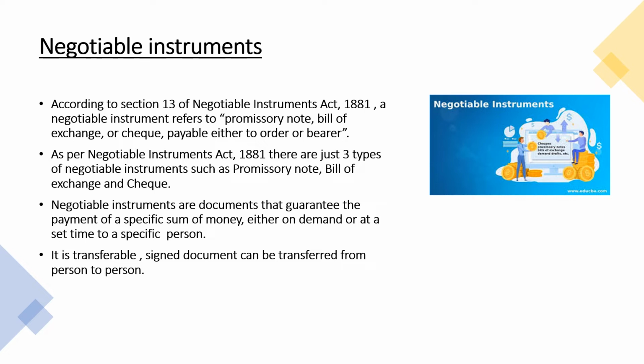As per Section 13 of Negotiable Instrument Act 1881, negotiable instrument means any promissory note or bill of exchange or check which is payable either to the order or the bearer. Order means the instrument will be paid to a specific person, and bearer means the payment will be made to any person whoever bears or carries the instrument.